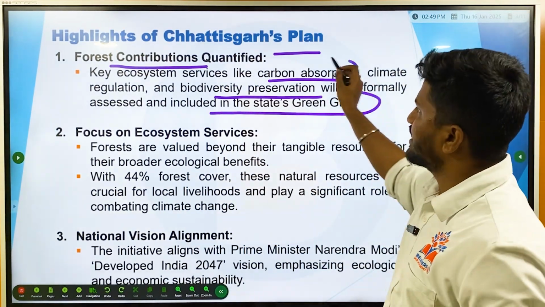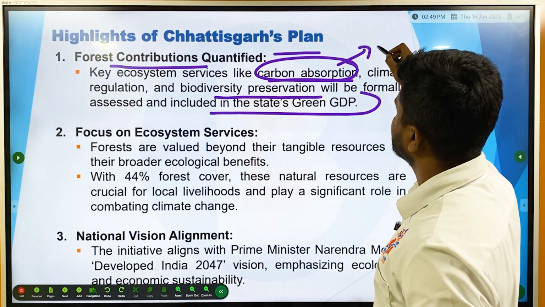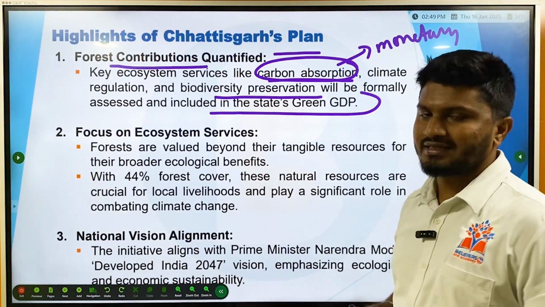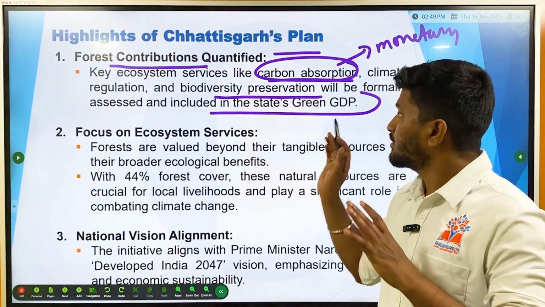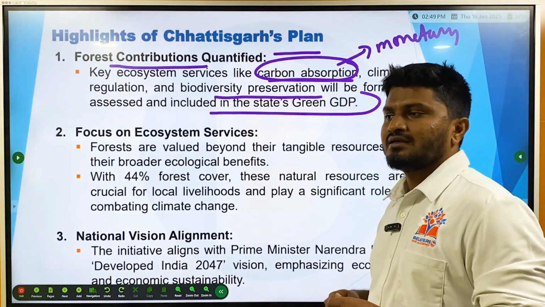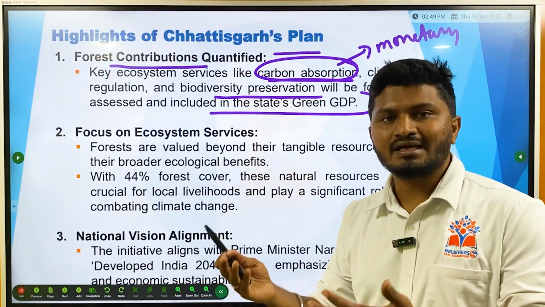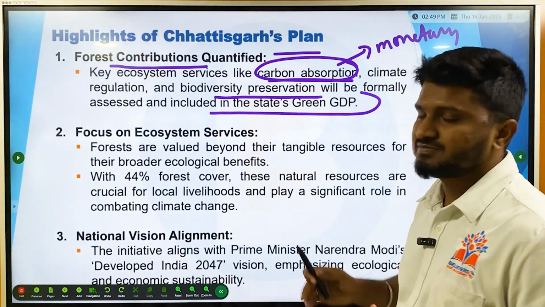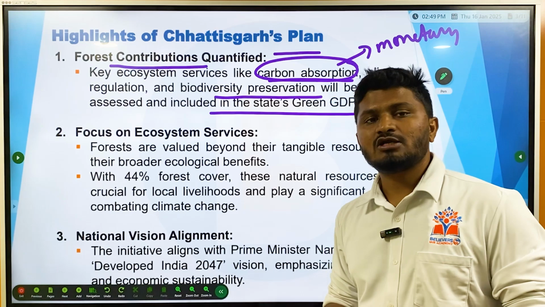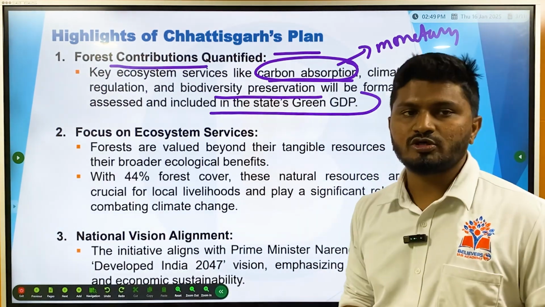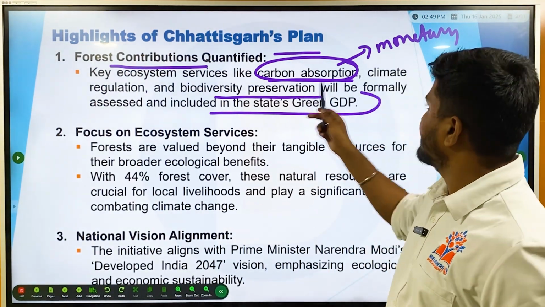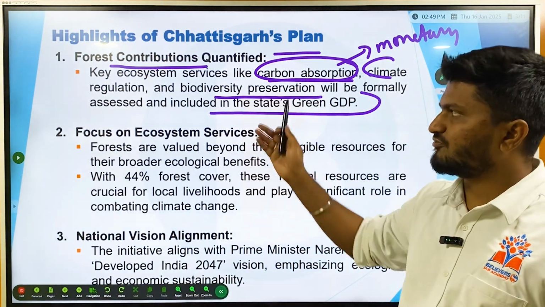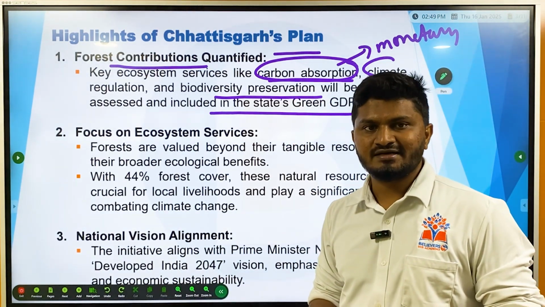We are going to assign a particular monetary figure to these services. That is, how much money can be allocated to carbon absorption? If the carbon absorption were to be done by other means by the government, how much money would have to be spent on this aspect? That will be calculated within the services provided by the ecosystem. Similarly for climate regulation: what are the services provided by the forest and how should they be included?